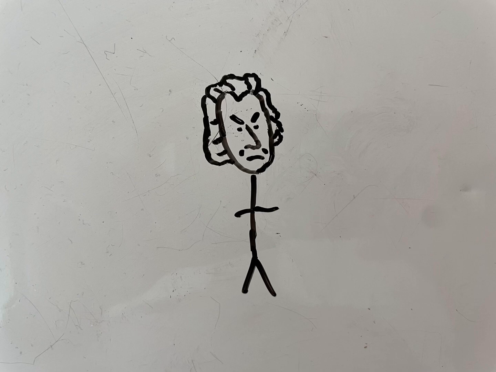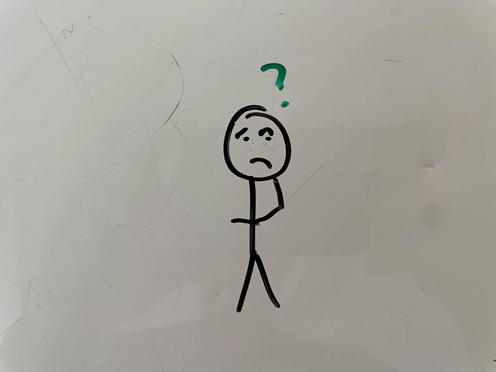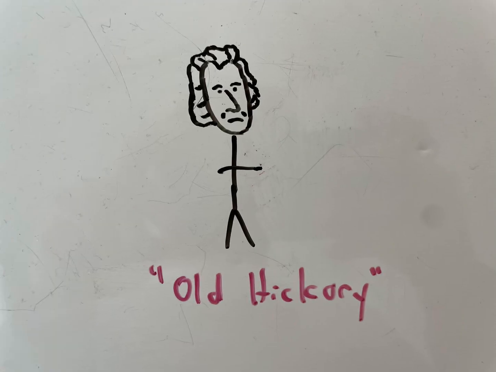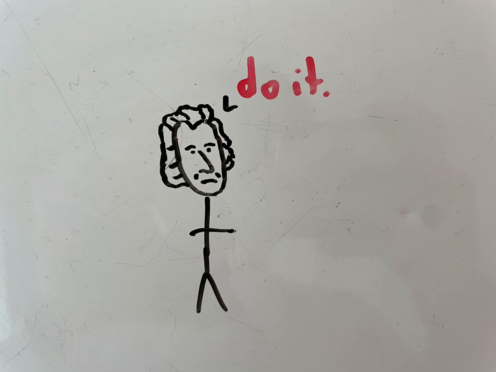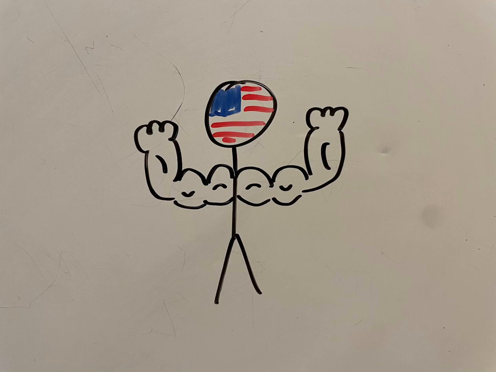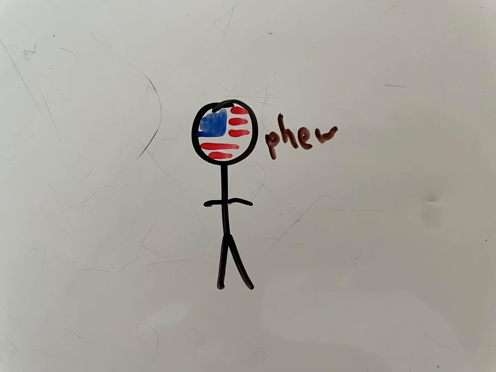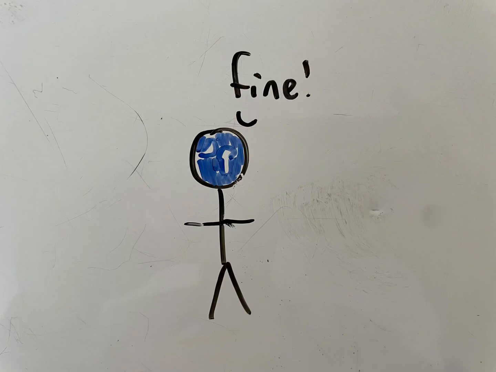Jackson, ever the pragmatist, would not let this happen. While often an enigma, one thing that was clear about Old Hickory was his unionism. Although nominally a man of the people, Jackson took decisive action by pushing a force bill through Congress, allowing him to send troops to South Carolina. Fortunately, this did not become necessary as a compromise was achieved and the state backed down.